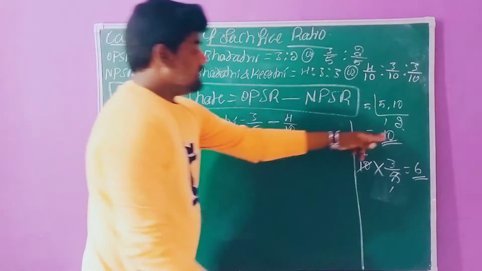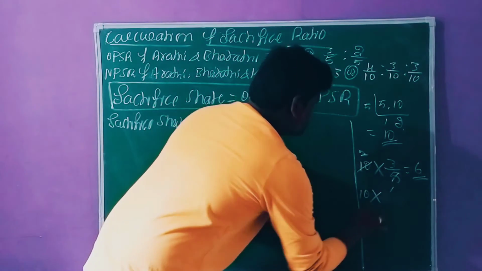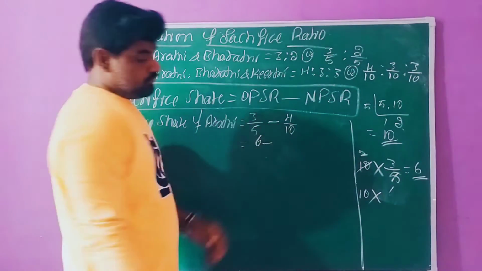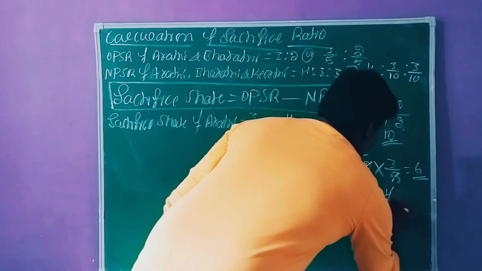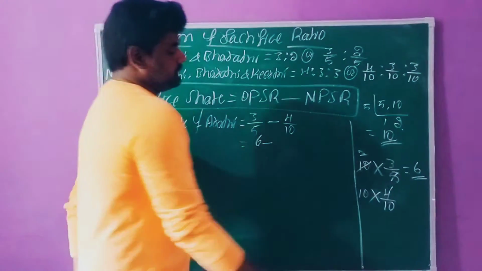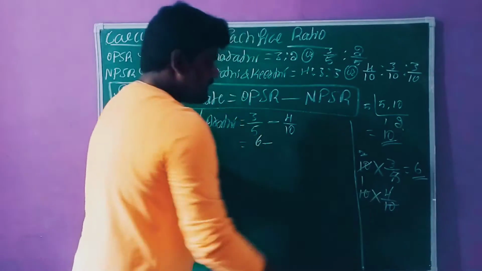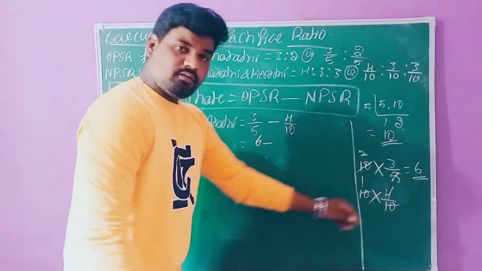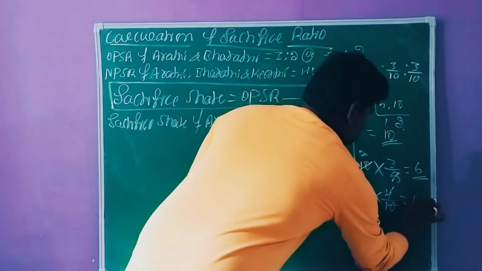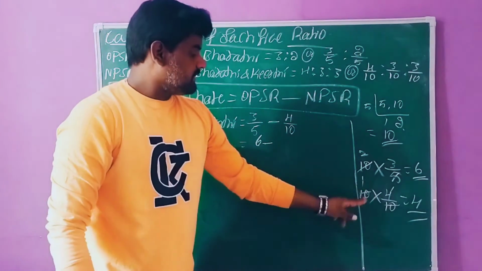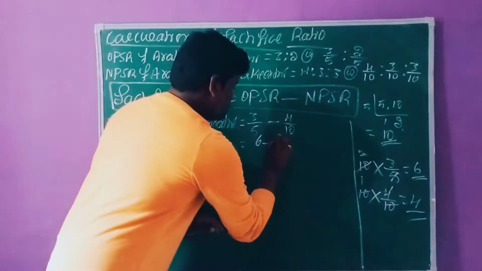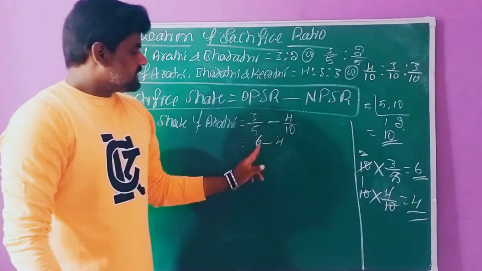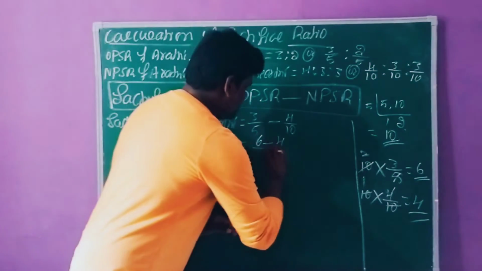And in the same way, 10 into the next value 4 by 10. 10 ones are 10, 1 four is 4. So we have 6 and 4, divided by the maximum value 10.